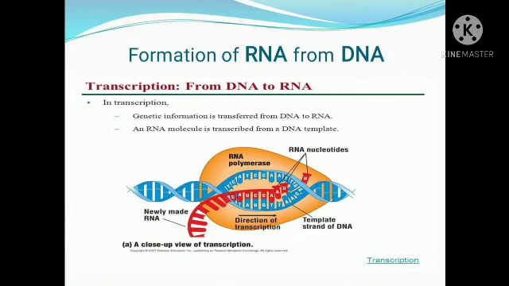While forming the messenger RNA, uracil will be formed. That is the only difference between the DNA and RNA. Clear? Instead of thymine, uracil will be forming in RNA. So now if it is adenosine, uracil will be forming.